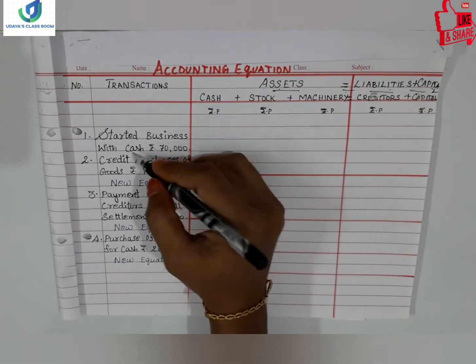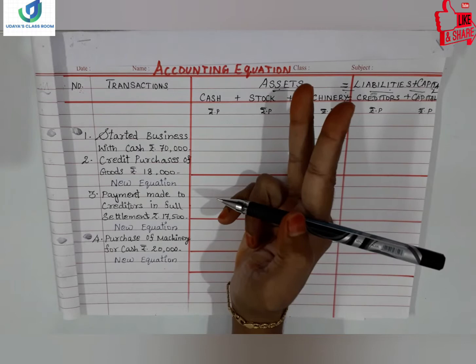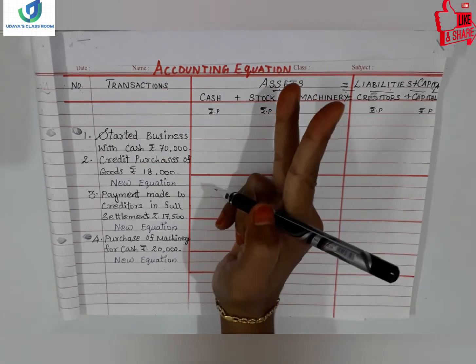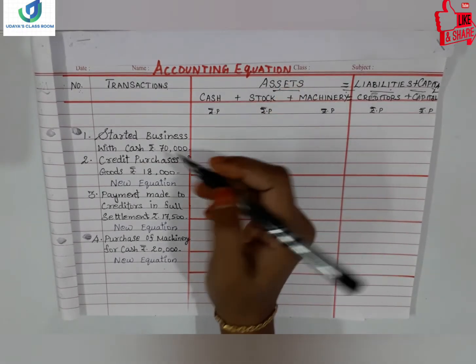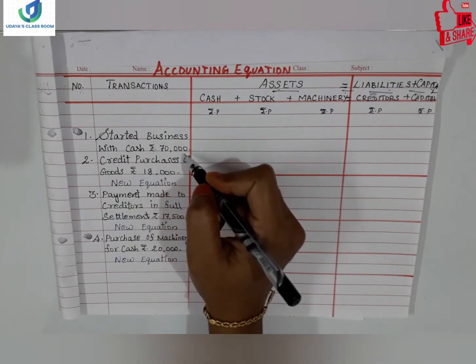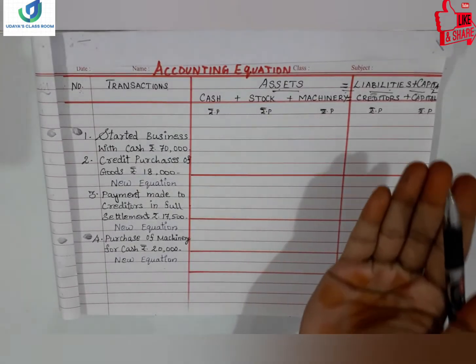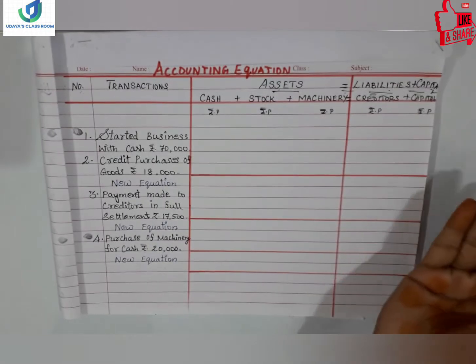So first let's understand started business with cash. Always when we take transactions, there will be two aspects, the dual aspects will be there, right? So started business with cash means on one side our cash balance will increase and on the other side our capital also will increase.